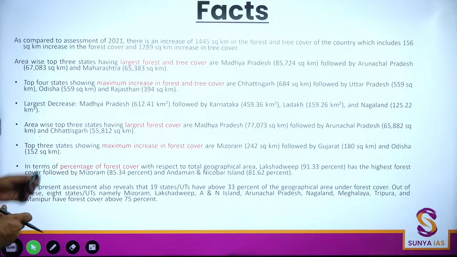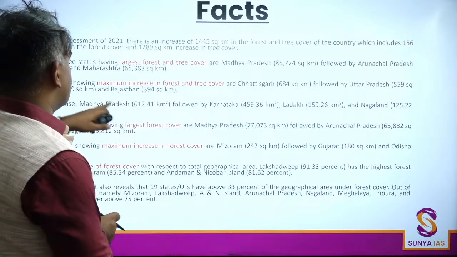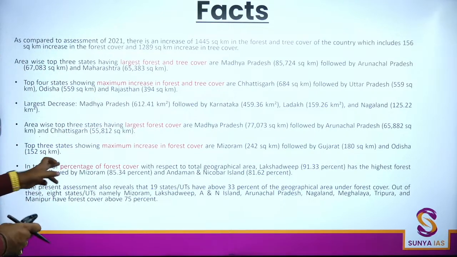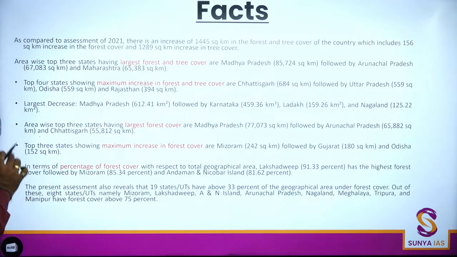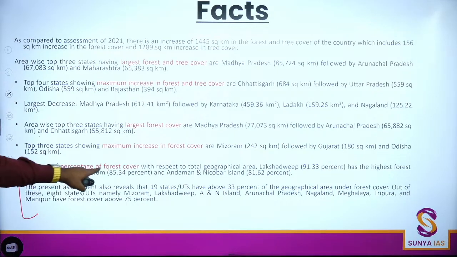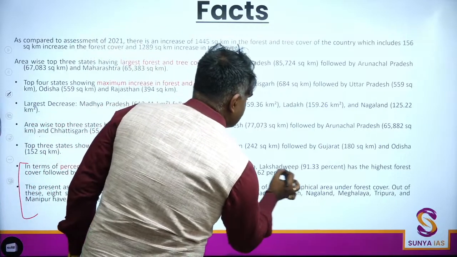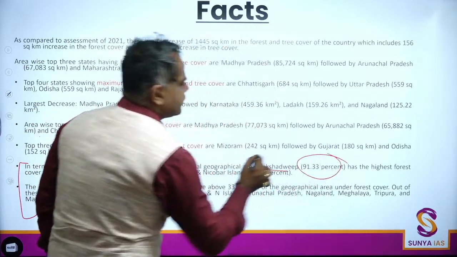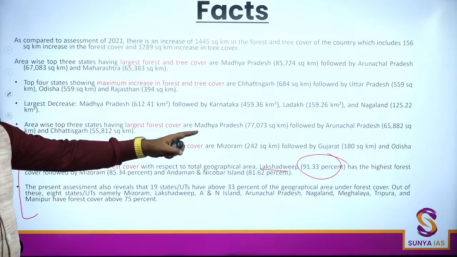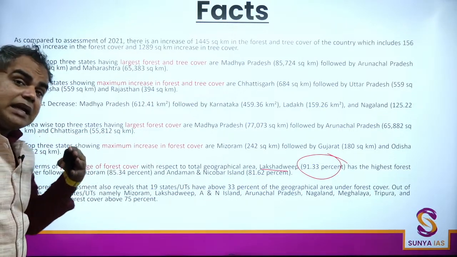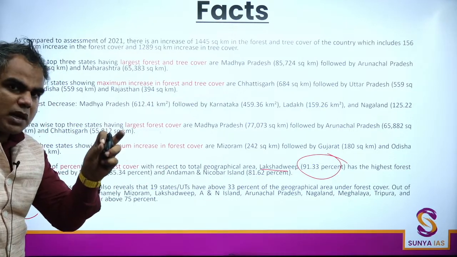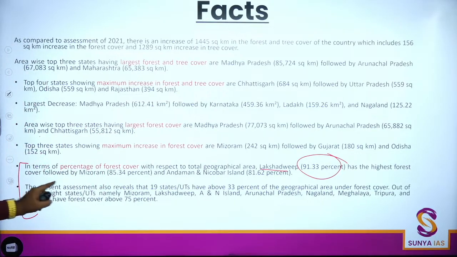All right, I think this part we've seen. Madhya Pradesh, Karnataka, Ladakh, Chhattisgarh, this is the part. Now in the last, just see the last line. This is very important here, and in fact the last 2 lines. Okay, in terms of percentage of forest cover, Lakshadweep, for example, we have already seen this, but I just want to say, see the percentage. 91% it has forest cover. Mizoram 85%, Andaman 81.